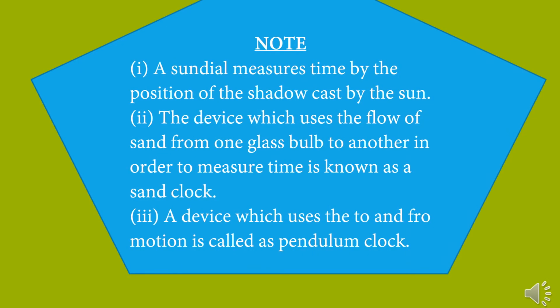A sundial measures time by the position of the shadow caused by the sun. The device which uses the flow of sand from one glass bulb to another in order to measure time is known as the sand clock. And there is also a device which uses to and fro motion, that is called the pendulum clock. So these are used to measure time.